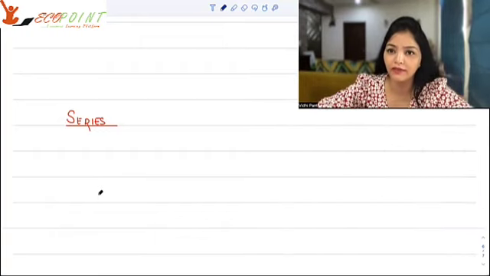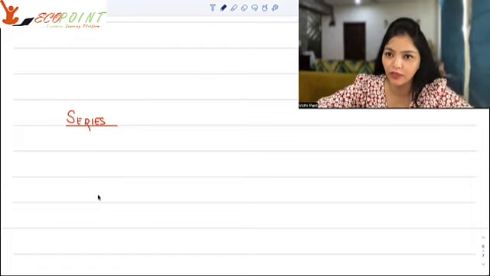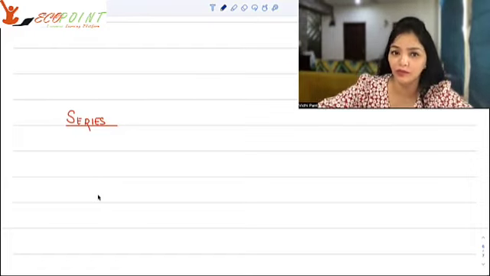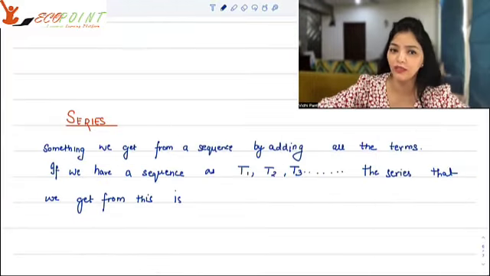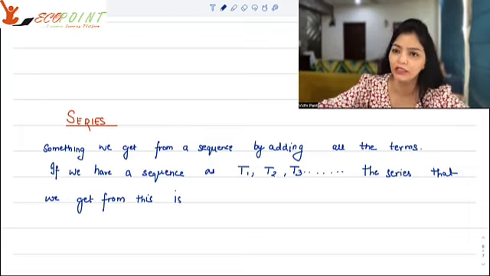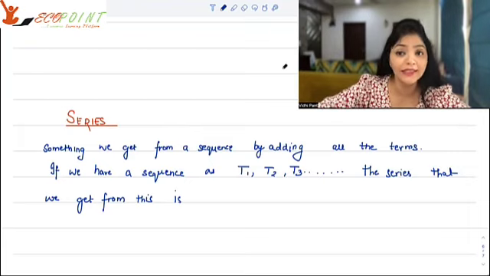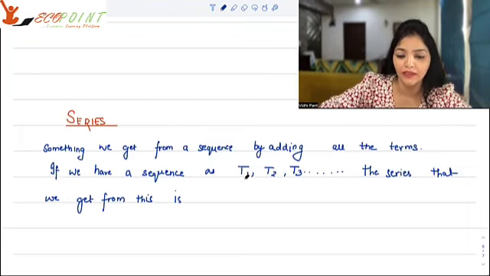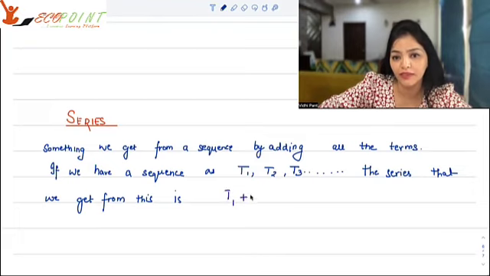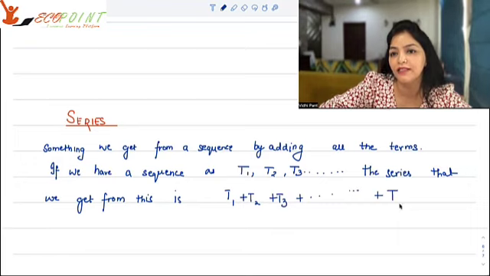Next, let's quickly revise what a series is and how to work it out. A series essentially comes out of a sequence only when you add up all the terms. So if we have a sequence, say T1, T2, T3, so on and so forth, the series we can get out of it is T1 plus T2 plus T3 plus so on and so forth till say Tn.